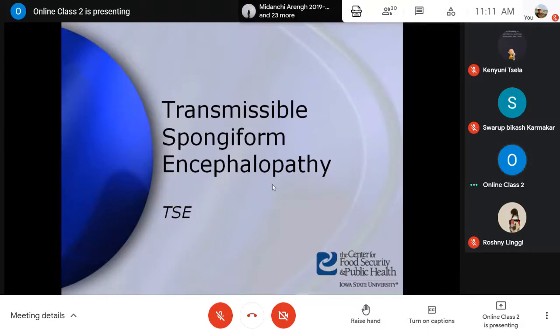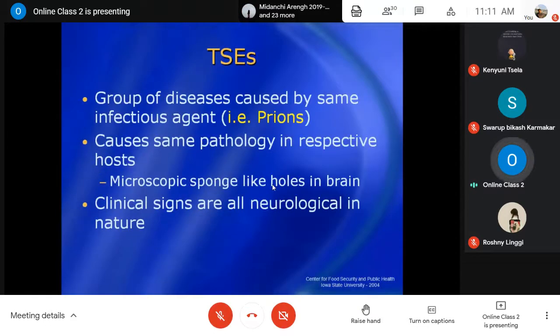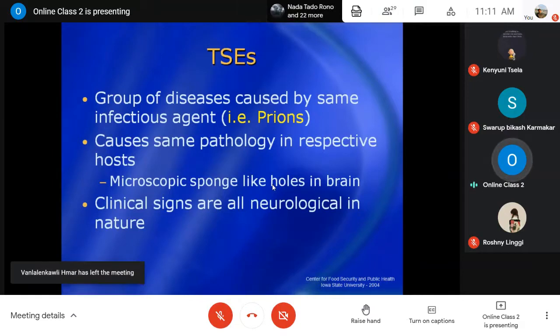In all this group of diseases, one very common pathological change in the affected animals, including humans, since it is highly zoonotic, is microscopic sponge-like holes, vacuoles, in the brain. So that is very common.